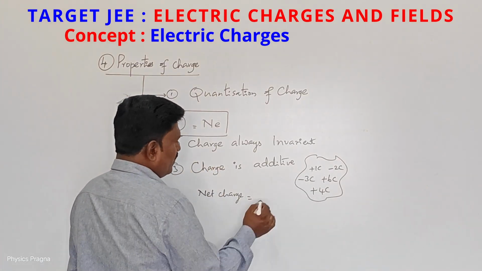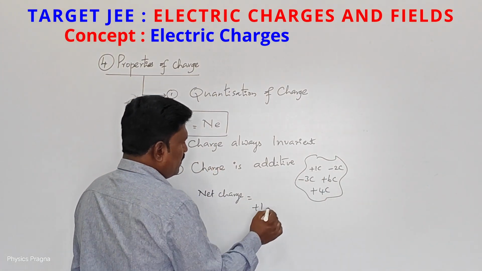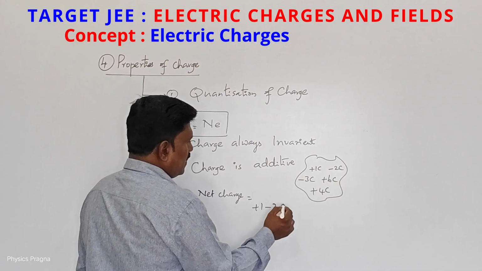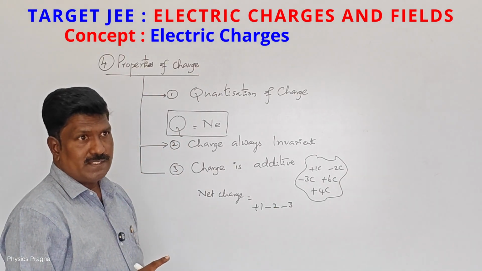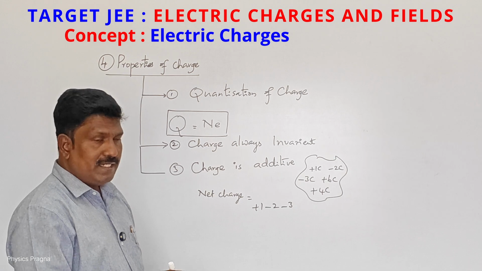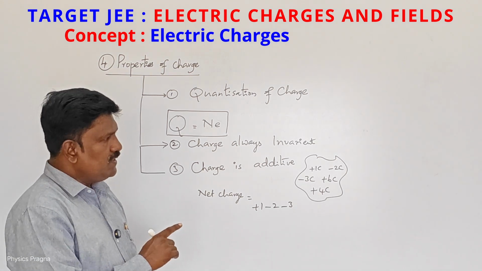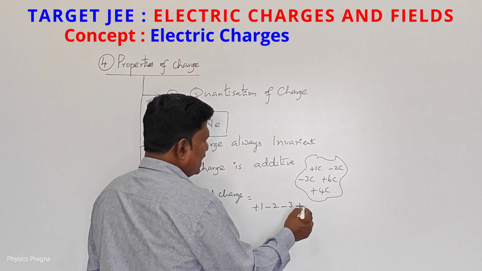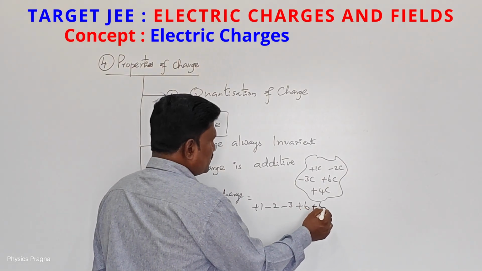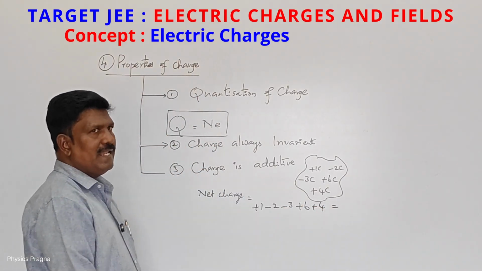How do we add? See, plus 1 coulomb, minus 2 coulomb, minus 3 coulomb. So the sign we should not change. If it is a minus, we have to write a minus charge. If it is a plus charge, we have to write a plus charge. After that, plus 6 coulomb and plus 4 coulomb. Like that, we can simply add.